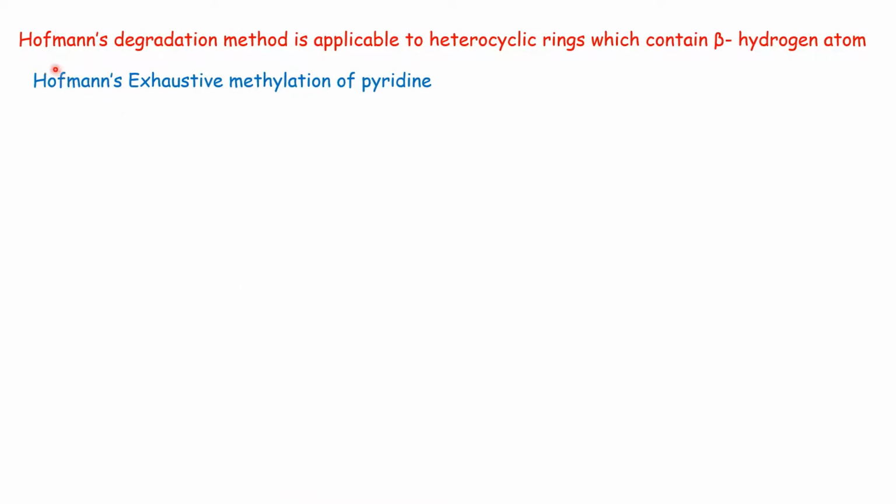Another important point is that Hofmann's degradation method is applicable to heterocyclic rings which contain a beta hydrogen atom. That is, for the dehydration reaction, there should be a beta hydrogen atom, and the method is applicable only to compounds which contain a beta hydrogen atom to the nitrogen. For example, Hofmann's exhaustive methylation of pyridine.